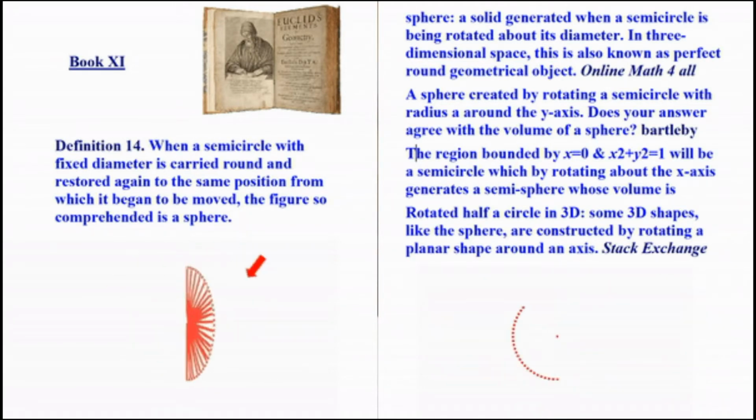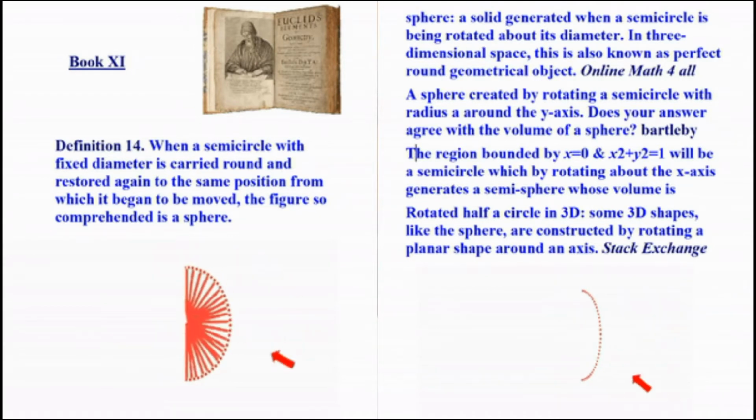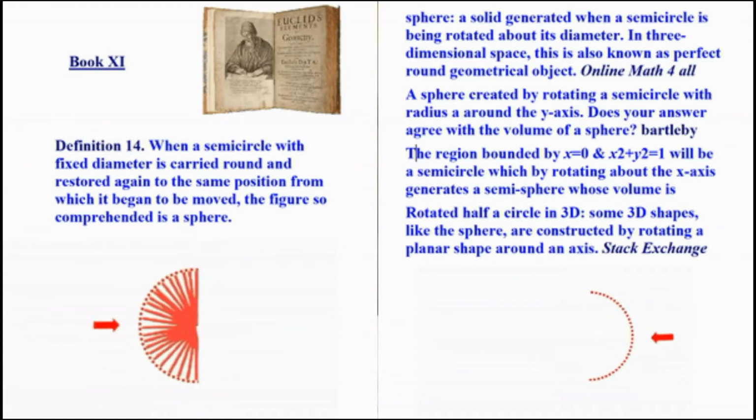And then we have the Stack Exchange again, all these PhDs, and they say, what is a sphere? Rotated half a circle in 3D. Some 3D shapes, like the sphere, are constructed by rotating a planar shape around an axis. No, that's called a volume. That's not called a sphere. A sphere is a ball. That's what a sphere is. And so, yeah, all these people are building all these things with itineraries.